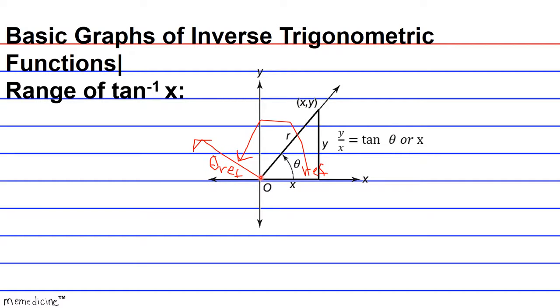So 180 degrees minus theta ref is going to yield 135 degrees. And so the angle that you would be looking for in quadrant 2 is 135 degrees. But then you also have to remember the sign based on the facts that I told you earlier. The sign here would be -1 because the x-coordinates are going to be negative, okay?